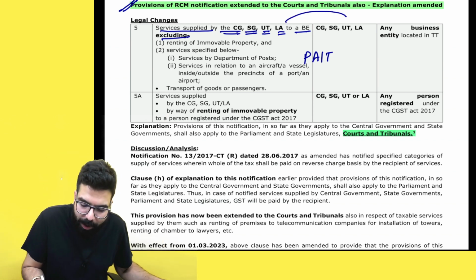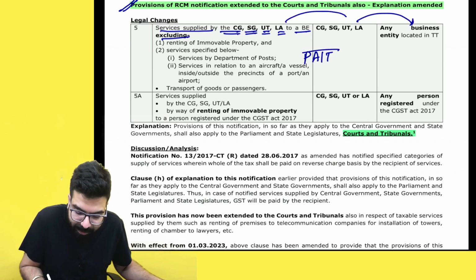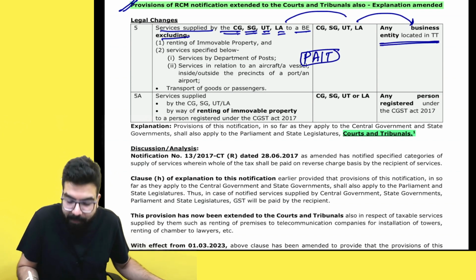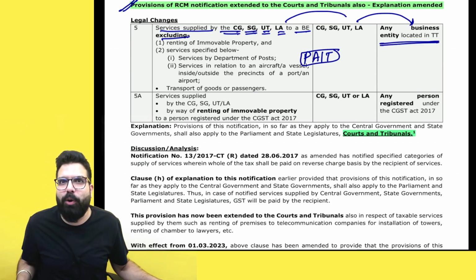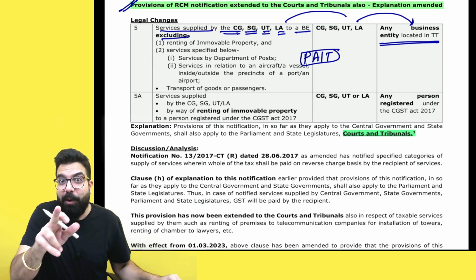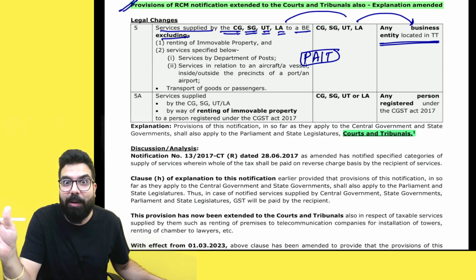In those cases, the business entity located in the taxable territory, whose last year turnover was more than the registration limit, had to pay the GST under RCM.